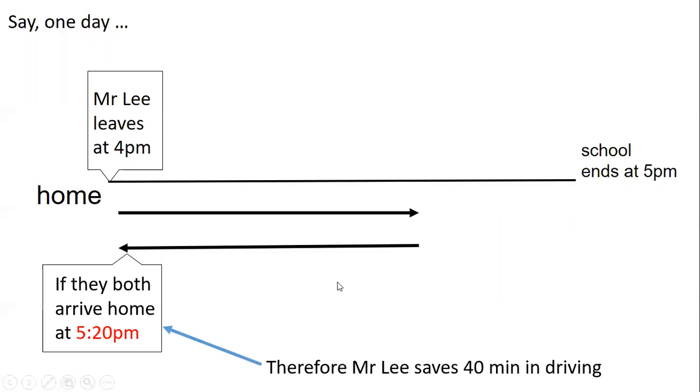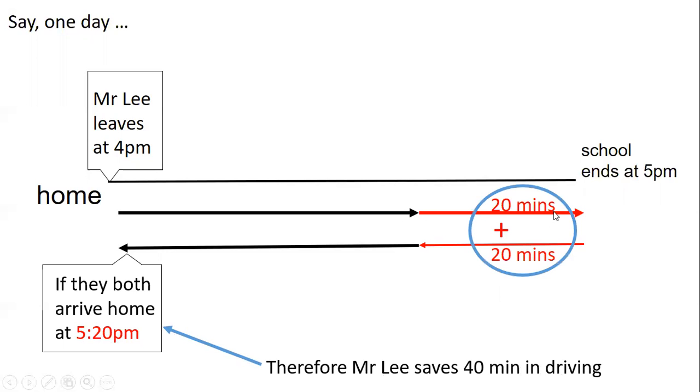So therefore, this part of the missing journey allowed him to save 40 minutes in driving because he reached home at 5:20 p.m. Because normally it's 6 p.m. but now it's 5:20 p.m. Okay, so this part of the journey cost 40 minutes because he didn't travel this part, the one in red. This is why they save 40 minutes.